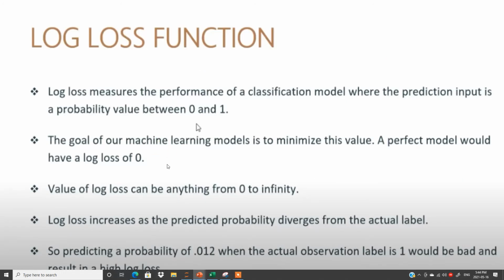Here I have written some points regarding log loss. First I will read it quickly. After this lesson you have to read very slowly, then each and every point will be clear to you. Log loss measures the performance of a classification model, binary classification model, where the prediction input is the probability value between 0 and 1. What is the meaning of this prediction value? I will show you in the next slide.